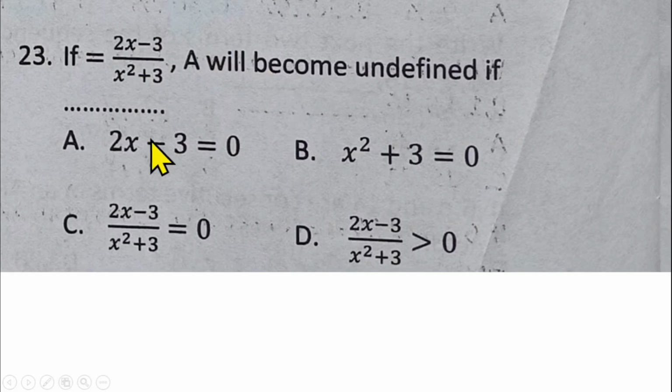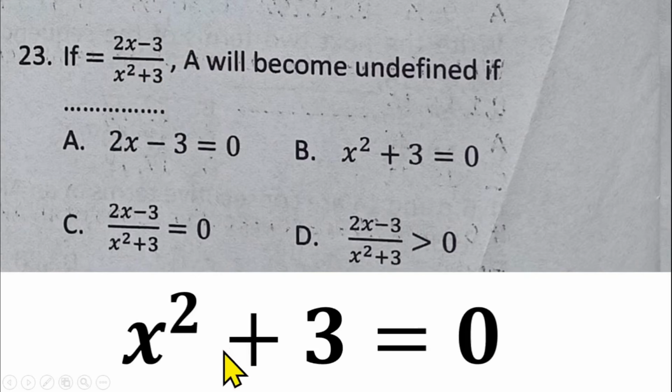There's a typographical error here. From our idea of undefined fraction, a fraction becomes undefined when the denominator is equal to 0. So you will be having s squared plus 3 equals 0. That will make it undefined, and that makes option B the right answer for question number 23.